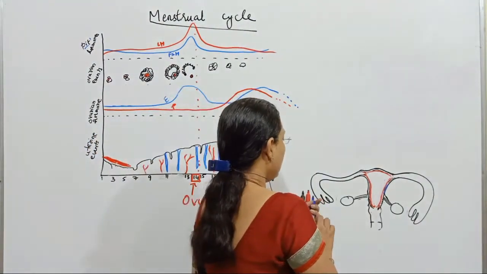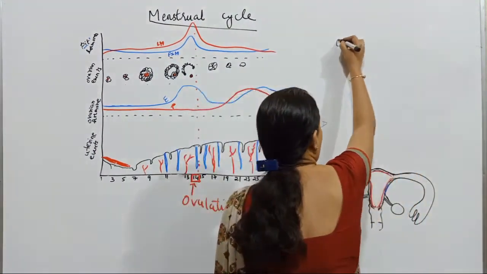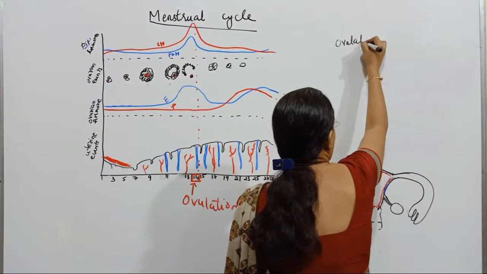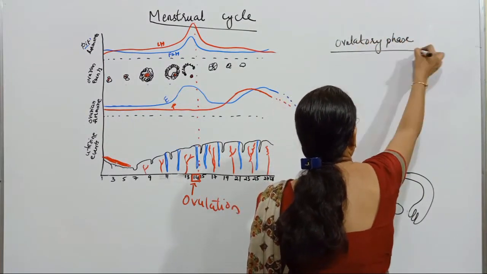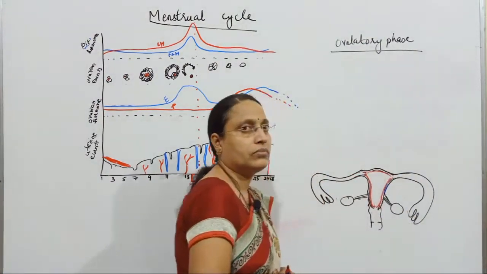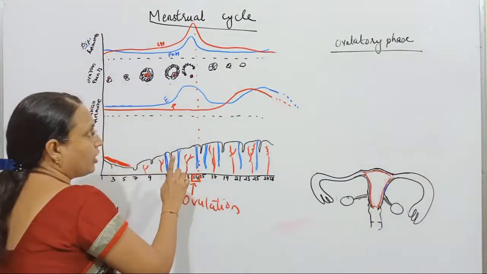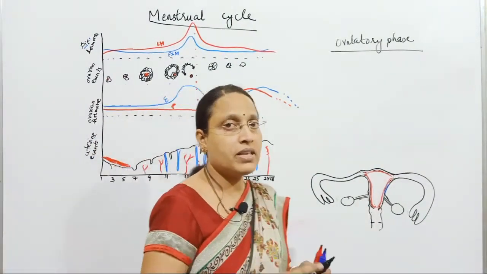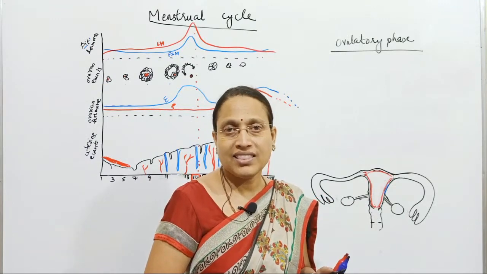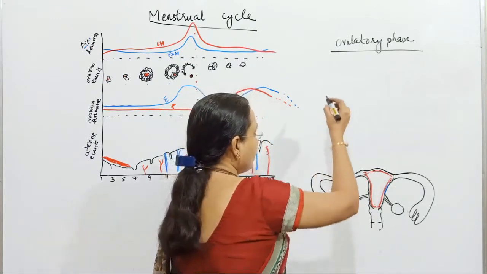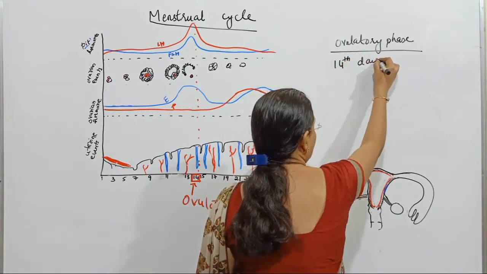So now the next one will be the ovulatory phase, which occurs on the 14th day. You should know the previous phase, that is from day 6 to day 13. The ovulatory phase usually occurs on the 14th day of the menstrual cycle.